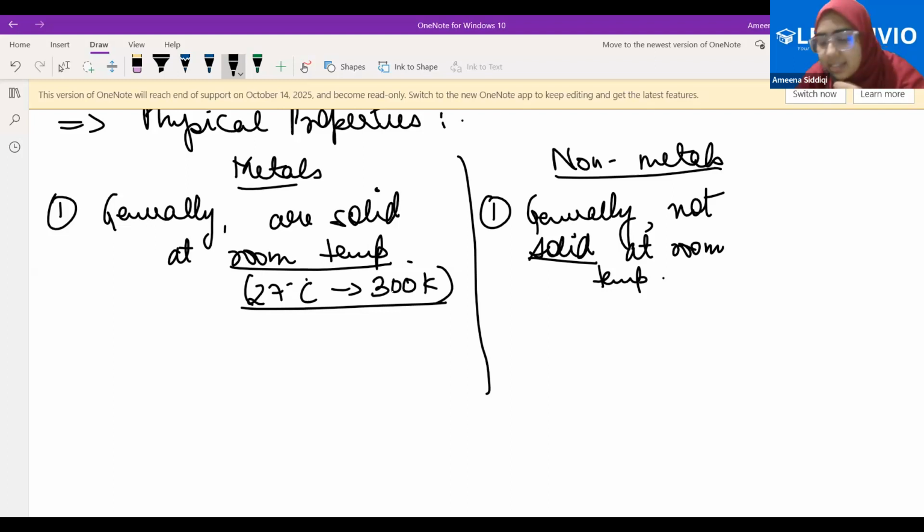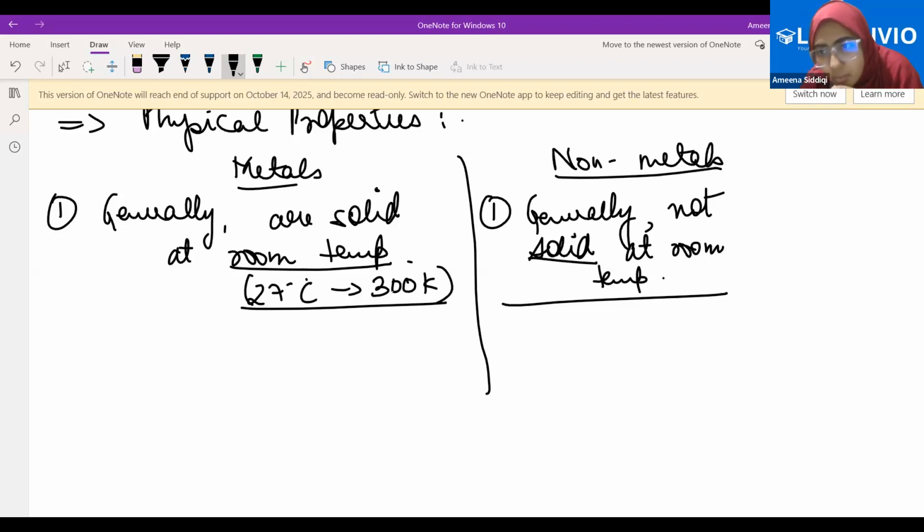If you write generally not liquid at room temperature, don't you think that indicates they could be either gaseous or solid at room temperature, which is also not very true? So the best is to write generally not solid or liquid at room temperature. Is that clear to you?